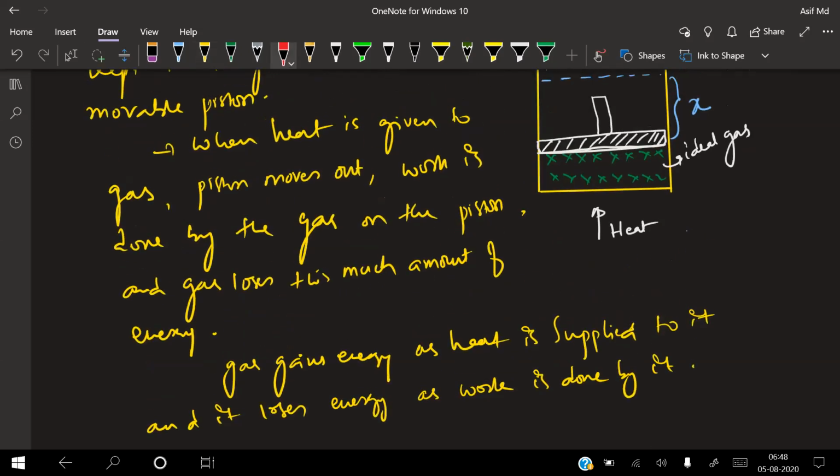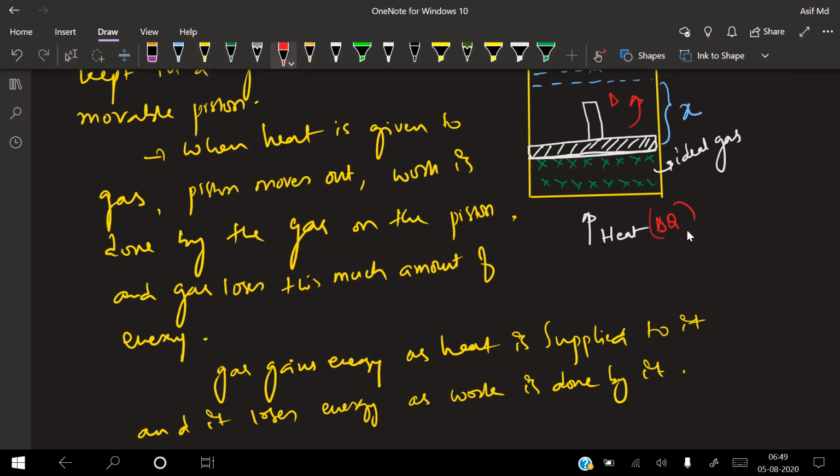Now what you are giving in the form of heat means you are giving energy. So heat, I am writing as delta Q. And this gas is doing work on this one. That is nothing but small work done, I am writing as W. And there is certain loss of energy.